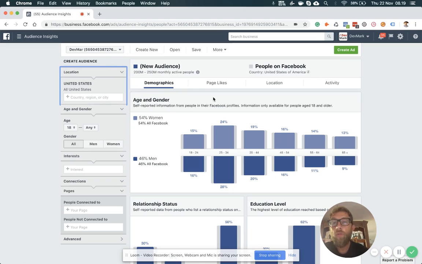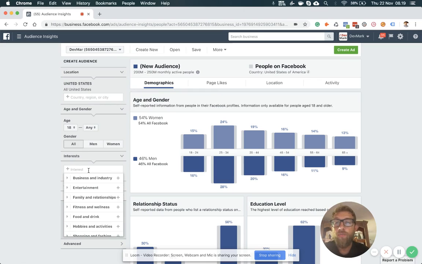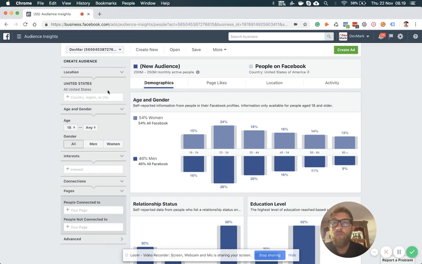Where I exactly want to play is on the part of interest, right? You're going to see that, for example, for the United States, the total audience on Facebook is between 200 million and 250 million, right? So let's play a little exercise.